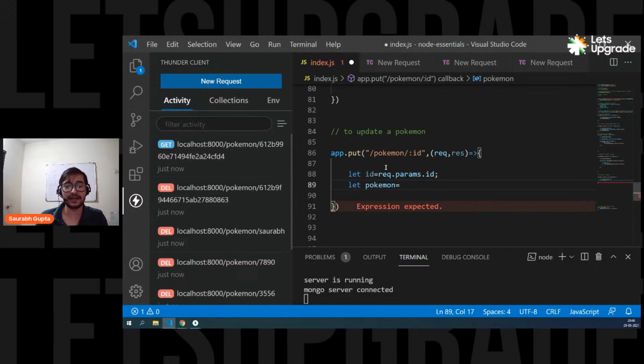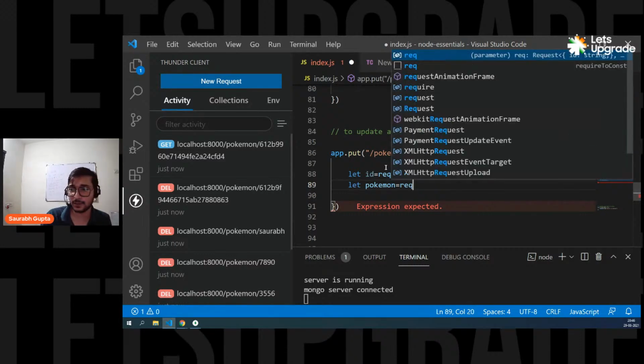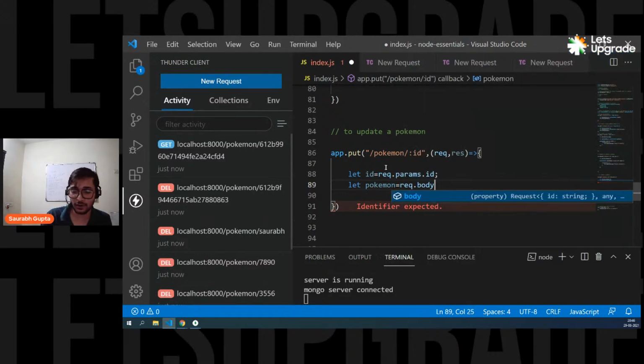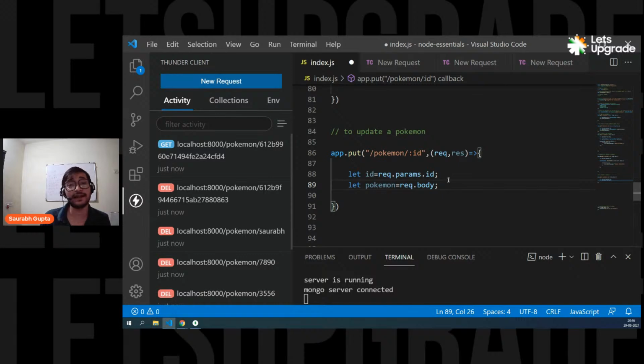Exactly. You're correct, Venkat. You're correct, Viraj. Exactly. It's a request dot body. And here we go. You guys are getting smarter. You guys are understanding everything. That's really cool of you guys. So now we also got the data. So we'll get the ID, we'll get the data. And now we simply have to update it. Okay. Let's write the update operation.